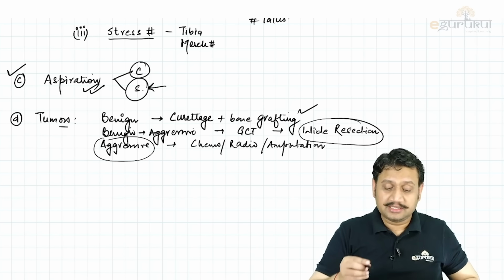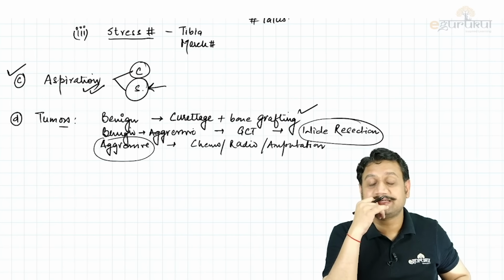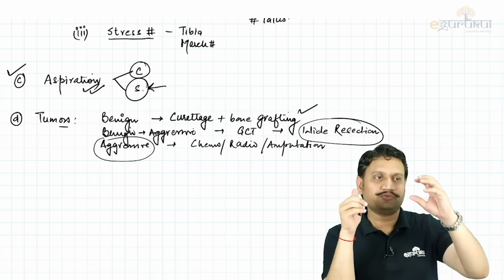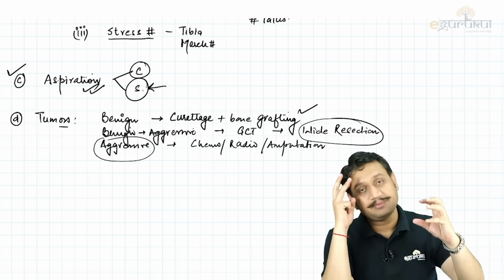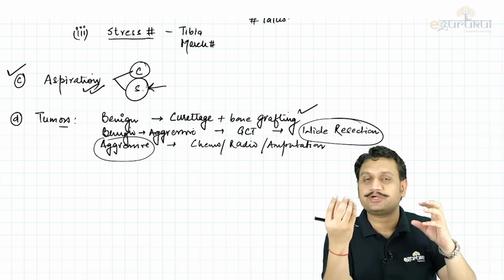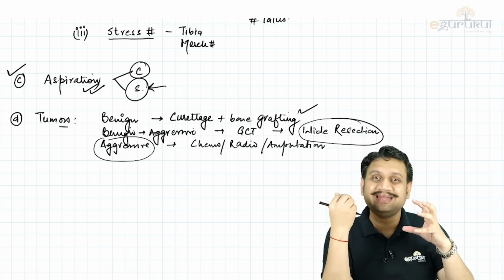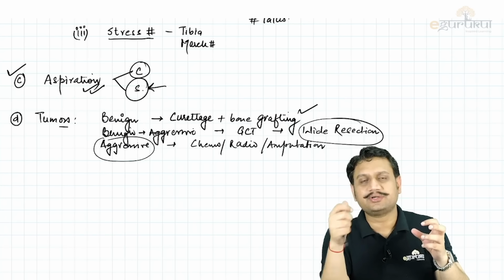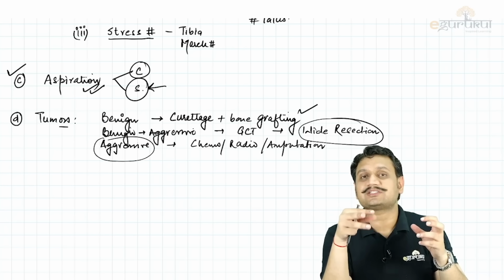So please remember, this tumor part, this treatment part has been asked in your last year exam, where they have given 4 tumors on side A, 4 treatment plans on side B, where to give the chemotherapy, where to give the radiofrequency ablation, where to give the curettage, like that. So any liquid is there, aspirate it. Any semi-solid, solid is there, curette it and fill it, right? That is the usual plan.